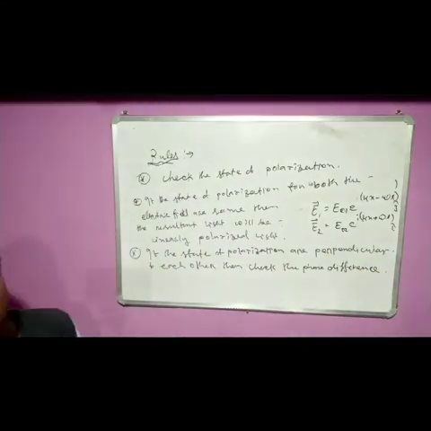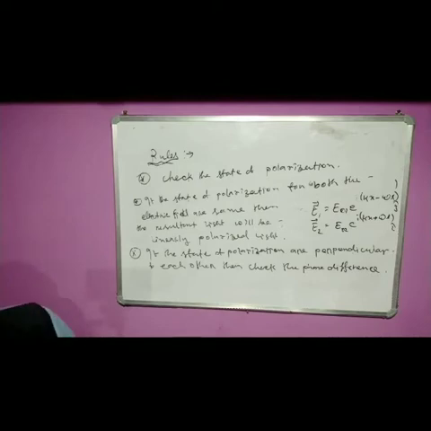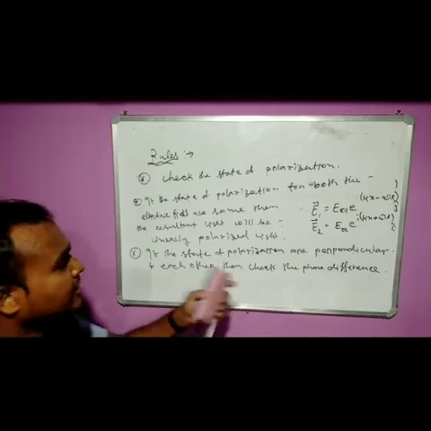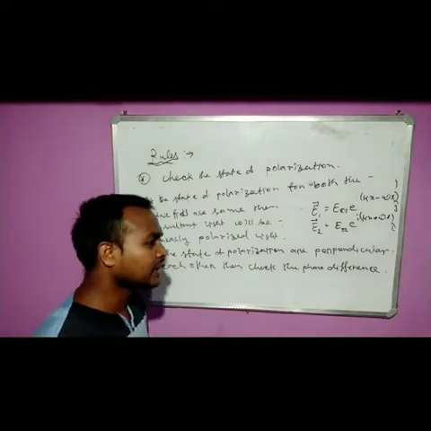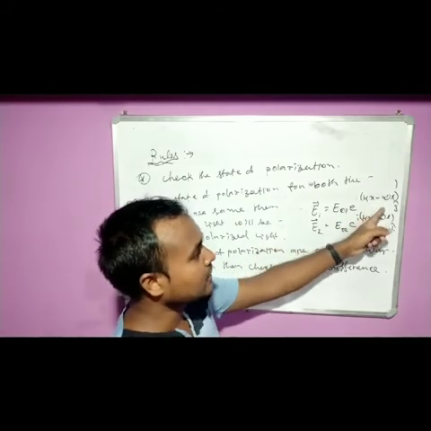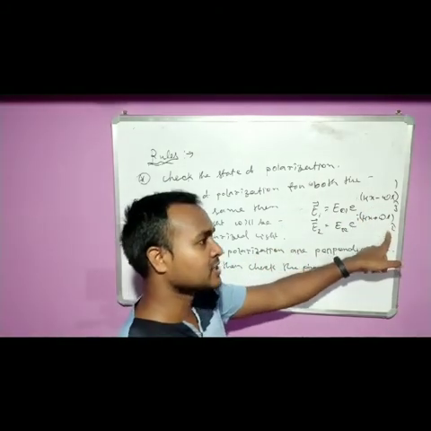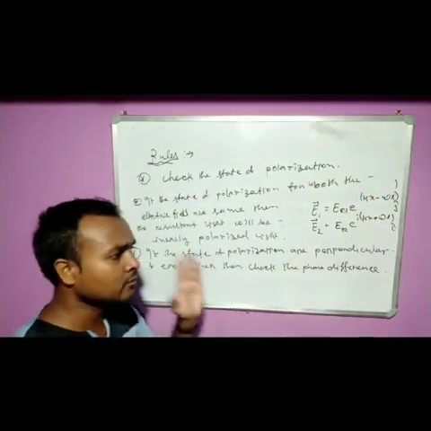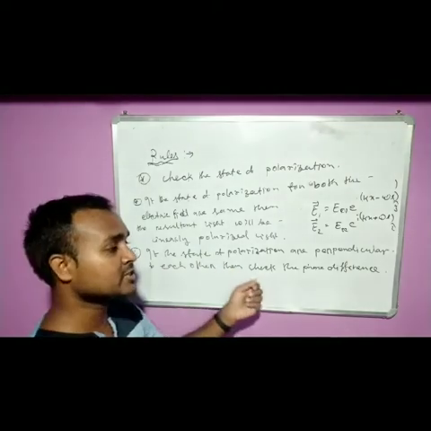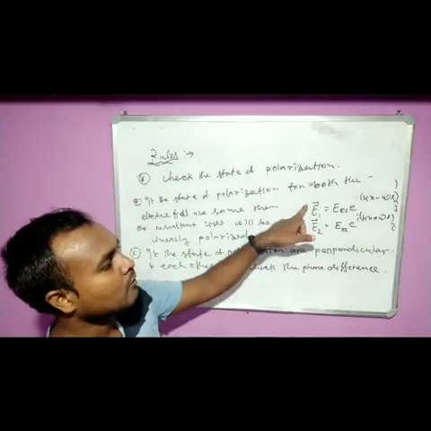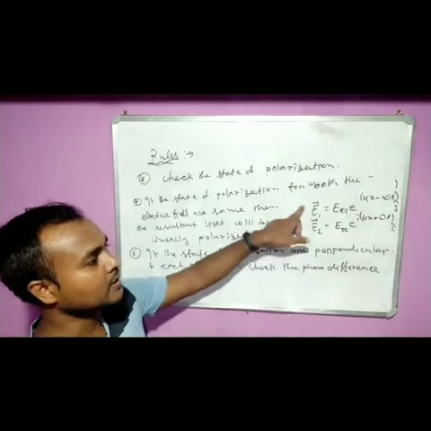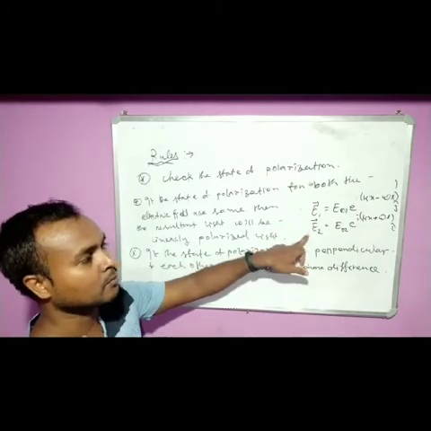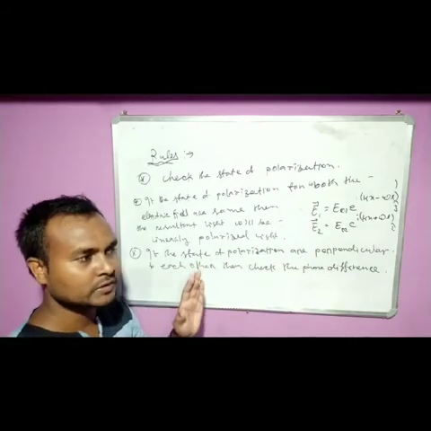Now check the phase difference means, अगर ये z डायरेक्शन में, ये और I डायरेक्शन में है, ठीक है, तो it is perpendicular to each other, then you will check the phase difference for both the in-between electric field components, that means E1 and E2, ठीक है.